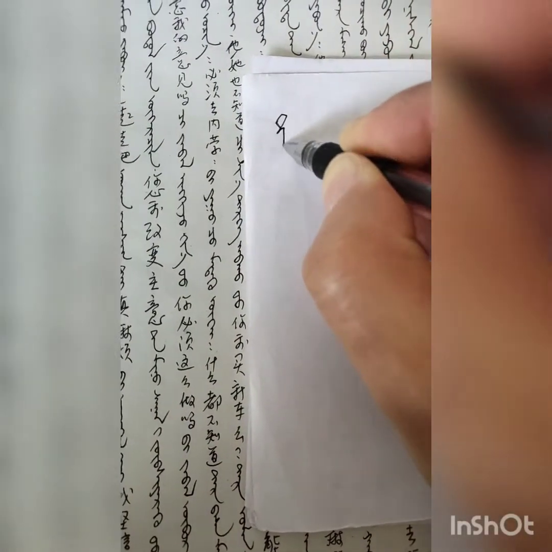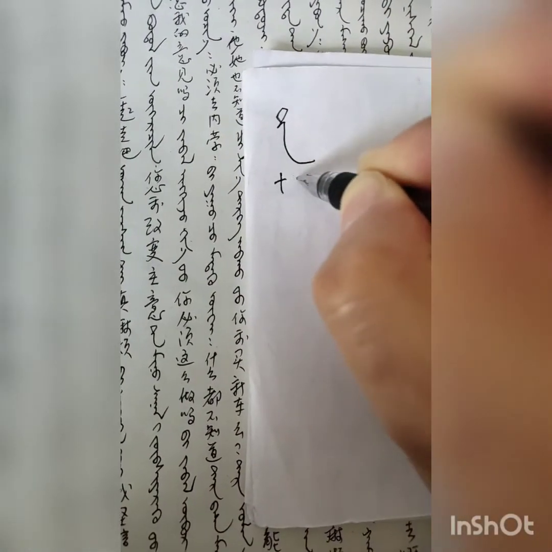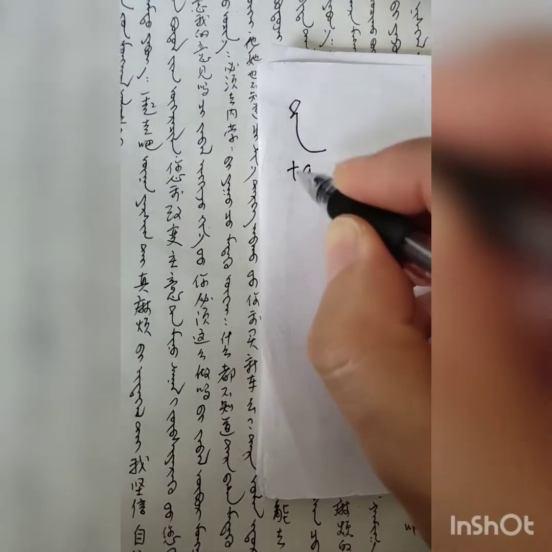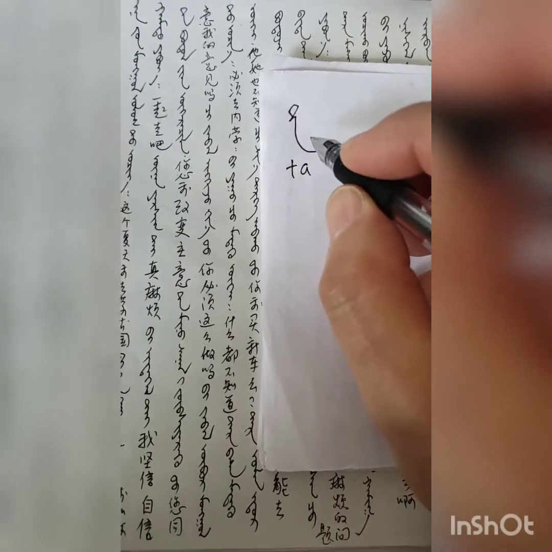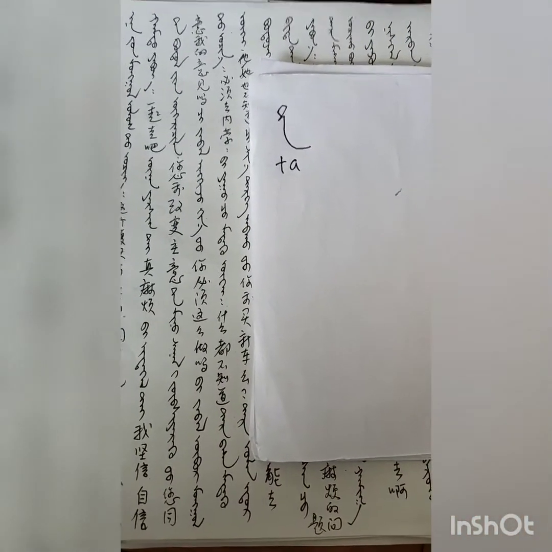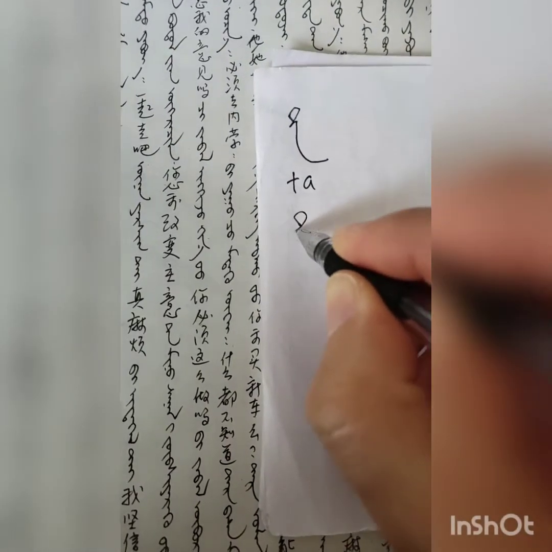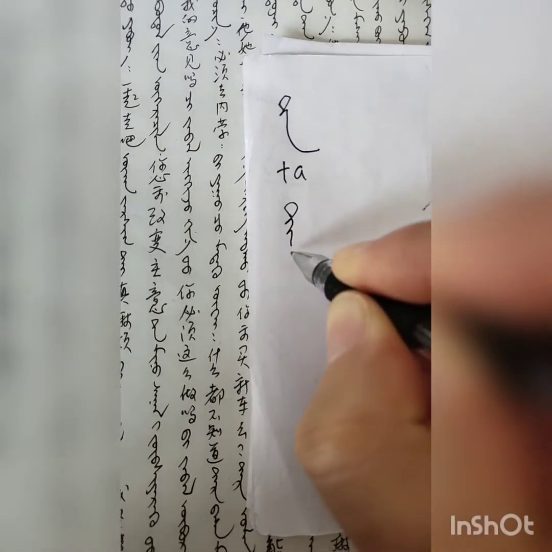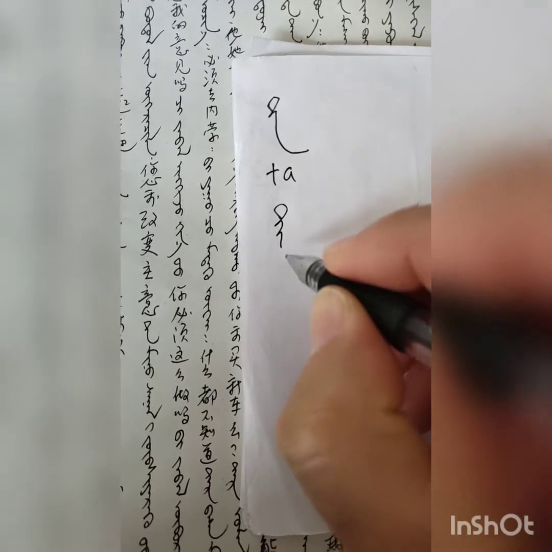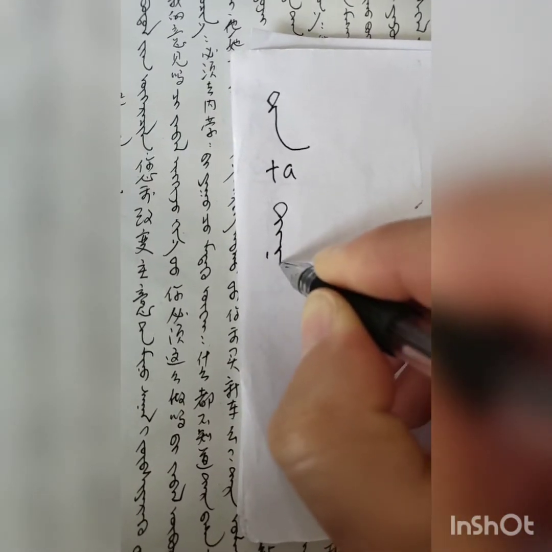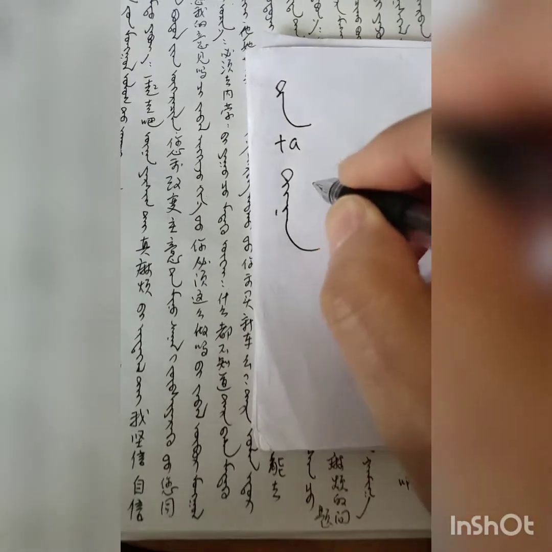Let's look at te, a, ta: t and a, te a ta. Okay. In Mongolian language, it means "you," a respected form of you. Tana. At the beginning, ta looks like this way. Te a ta. Okay. And ne a na. This is ne. And a, ne a na, tana.